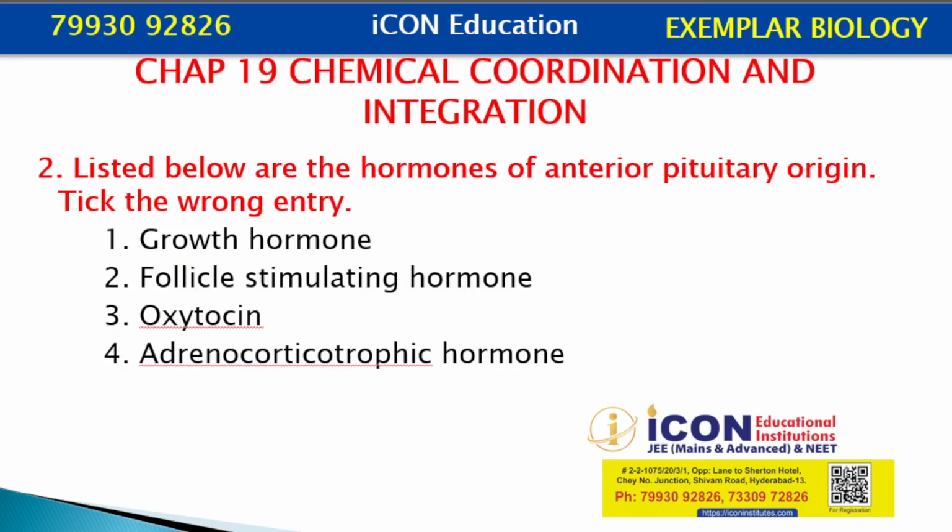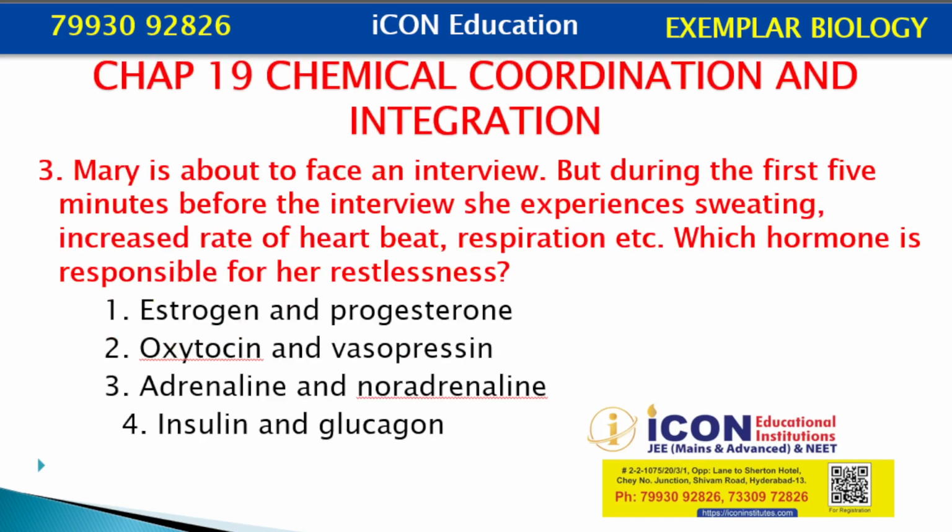Next, listed below are the hormones of anterior pituitary origin. Take the wrong entry. Growth hormone, follicle stimulating hormone, oxytocin, adrenocorticotrophic hormone. Among the four, oxytocin and vasopressin are actually produced from the hypothalamus and stored in the neurohypophysis, posterior pituitary. So our answer is oxytocin.